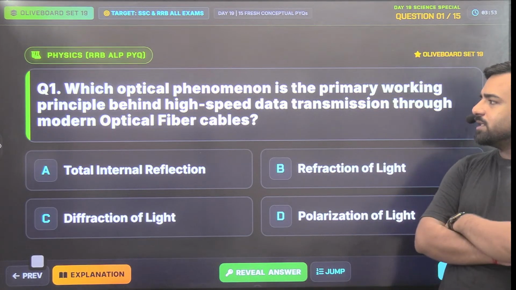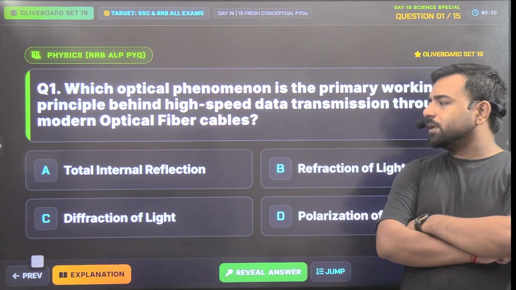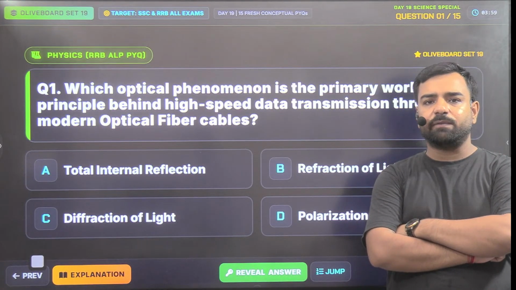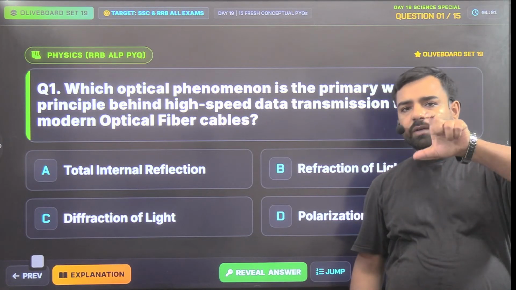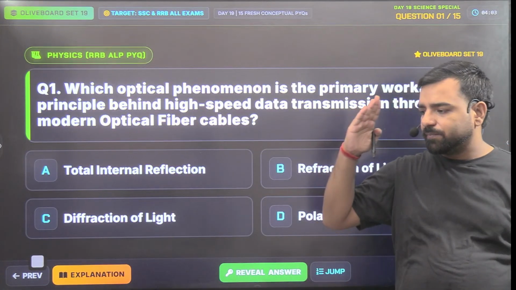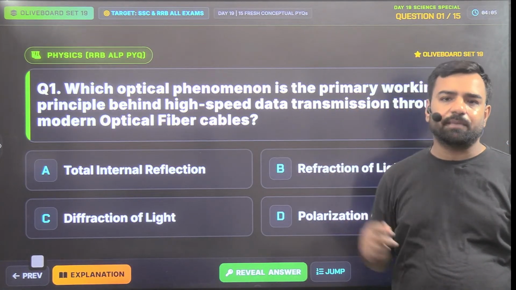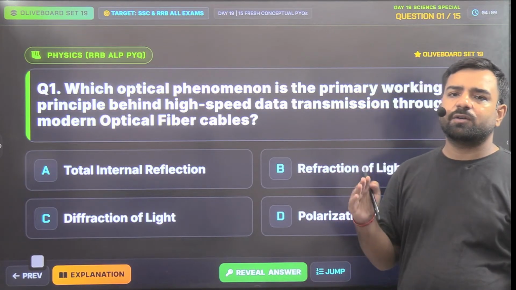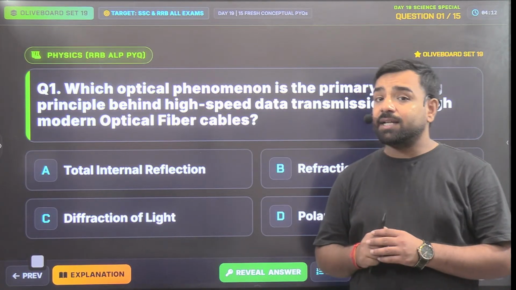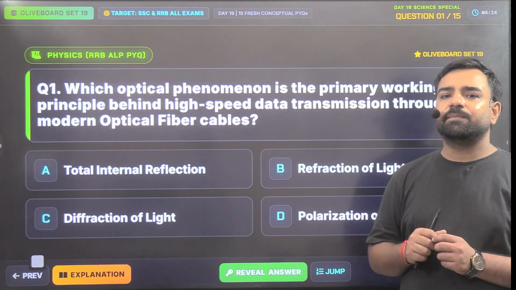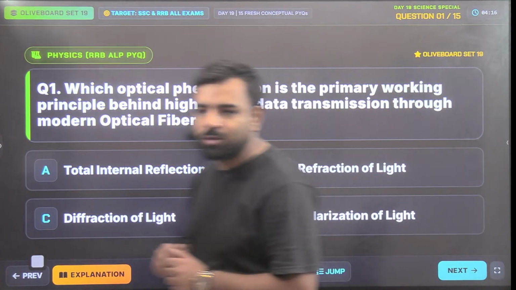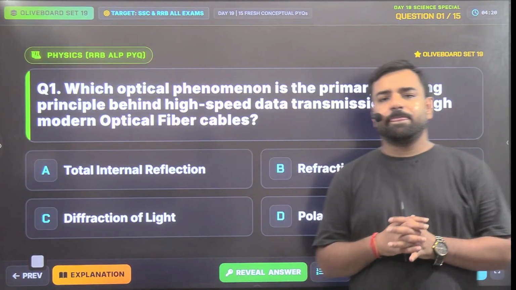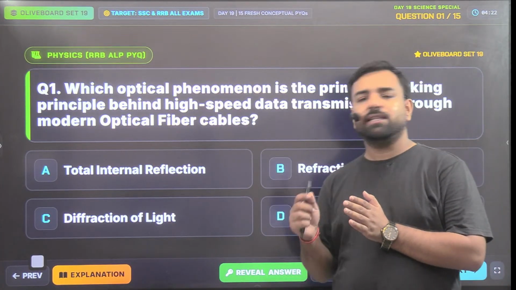So guys, the question is regarding optical fiber cables. When the ray of light passes through these optical fiber cables, it's made in a way that denser and rare medium both are present. When the ray of light travels from denser to rare medium, the angle of incidence is greater than the critical angle.